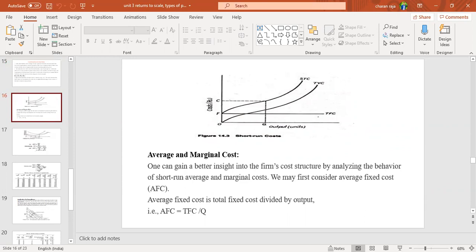Means it is parallel to the x-axis. The TFC curve is also going from left to right consistently and parallel to the x-axis. Means as production output increases, we are producing the products by using and consuming all the factors of production. Then total fixed cost also increases, and total variable cost.